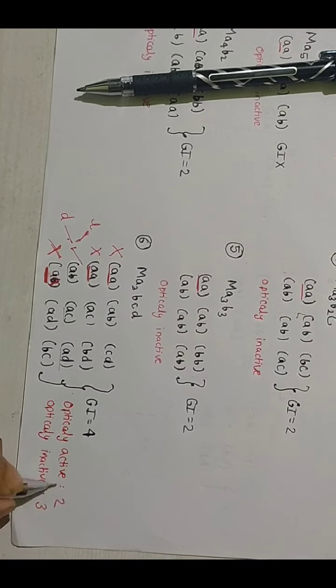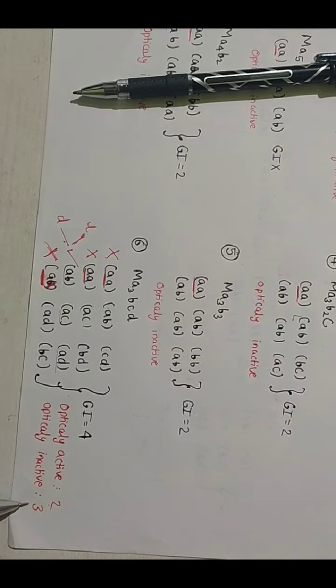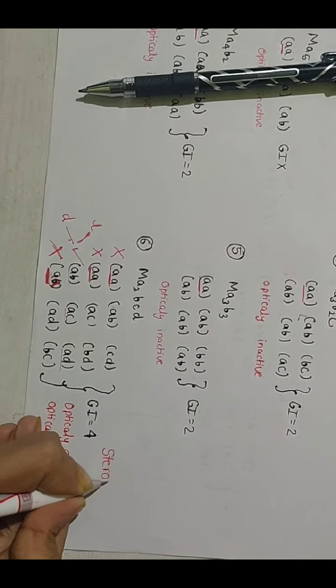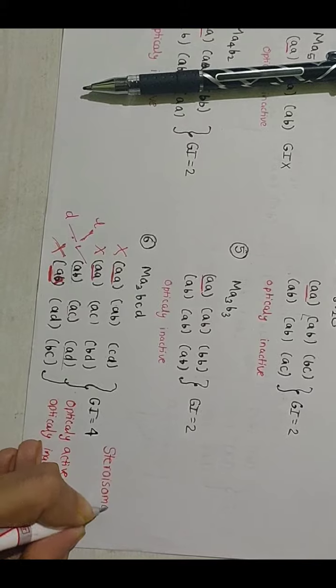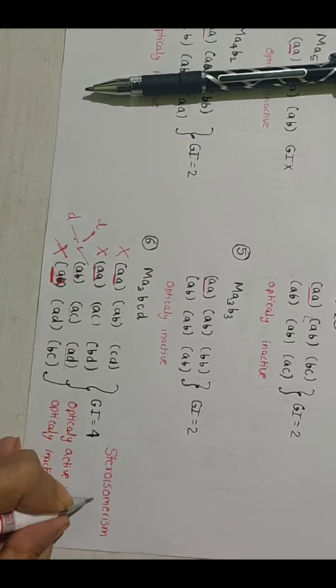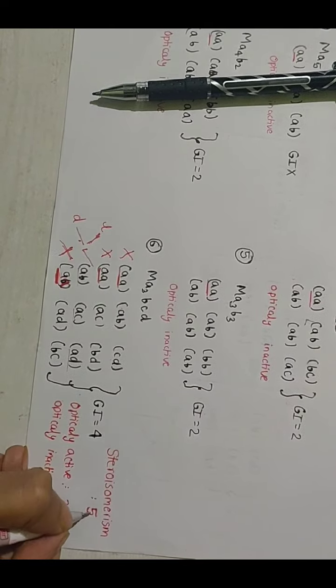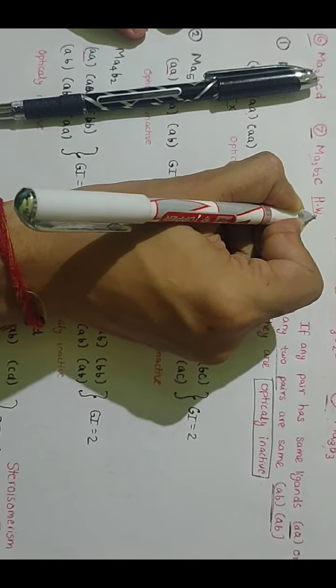So we have a total of optically active 2 and optically inactive 3. So the total number of stereoisomers shown by them is how much? 2 plus 3, 5. Similarly you can do Ma2b2c type of complexes. You can try it for yourself.